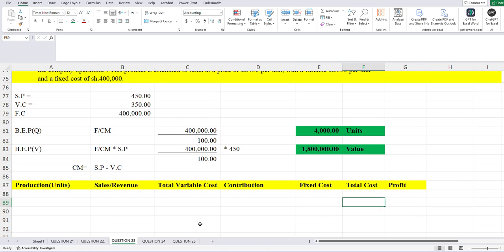We know very well that to determine our break-even point, we should have our fixed cost and a contribution margin.